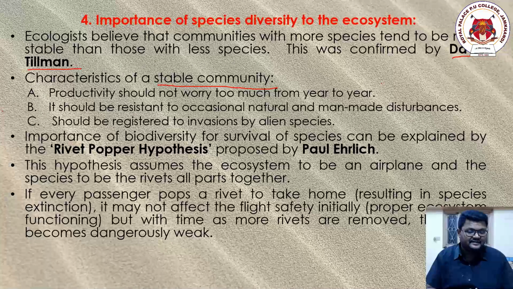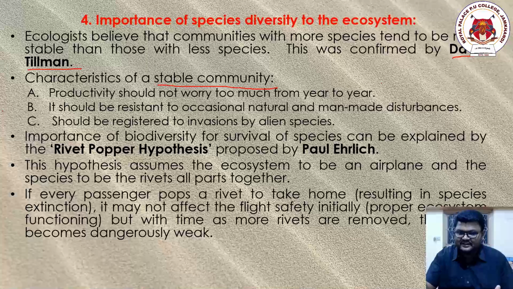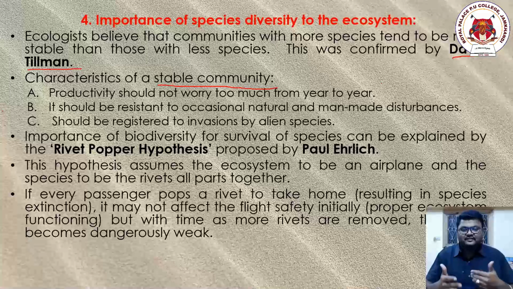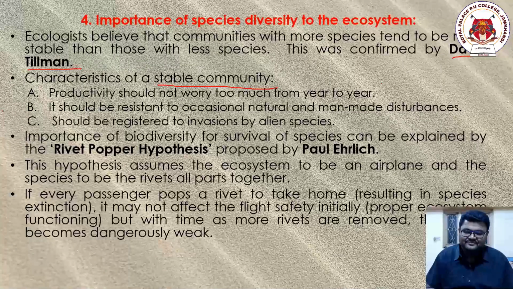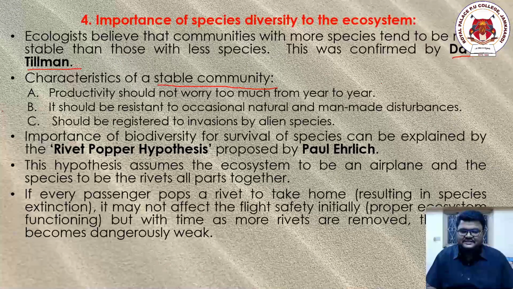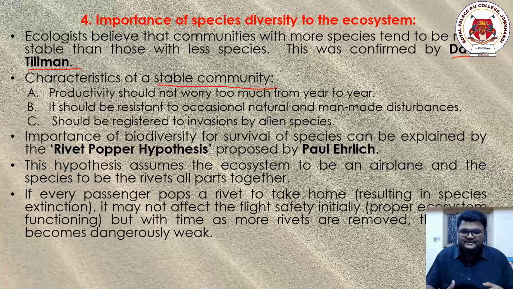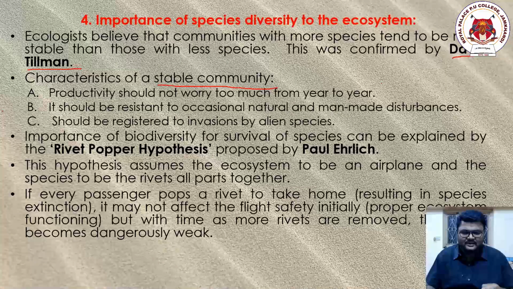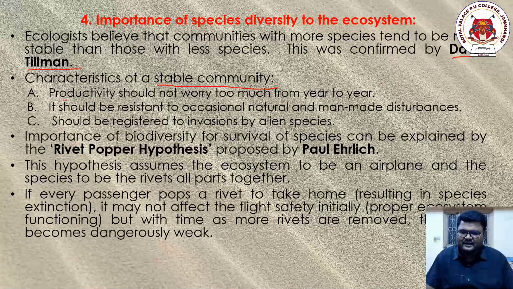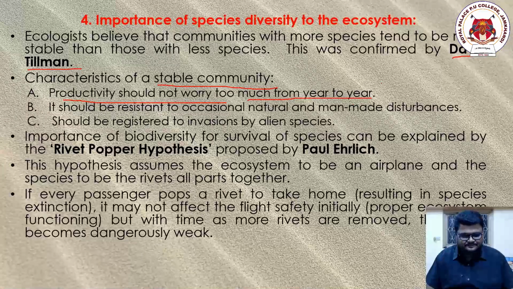Which means that we are animals and we are dependent on other animals, and those animals are also dependent on some other organisms, and those organisms are also dependent on other organisms. It is like a chain reaction, connected to one another. Okay, now which is considered a strong community, a stable community, the most favorable community? Let us understand their characteristics. First one, the productivity should not vary too much from year to year.